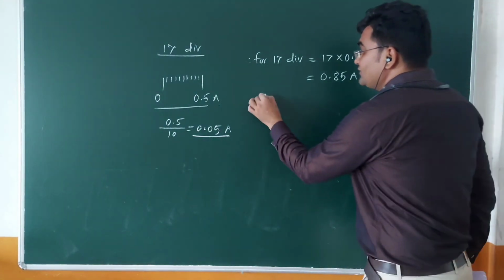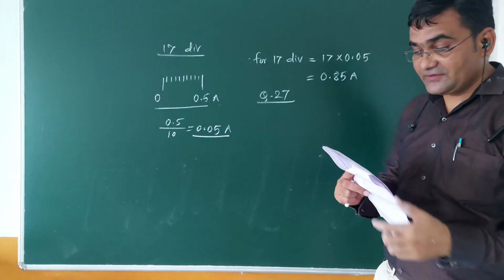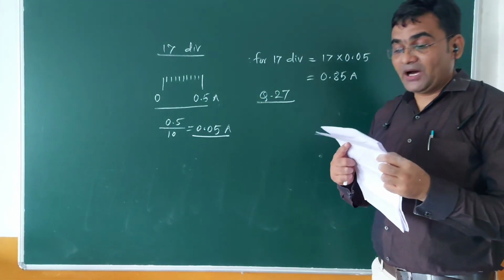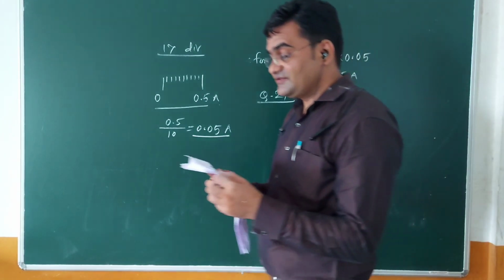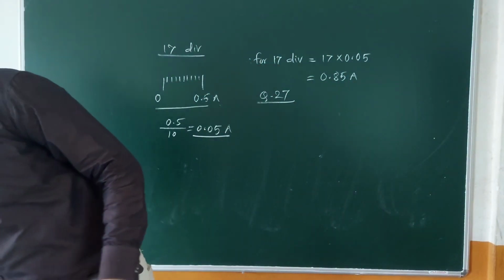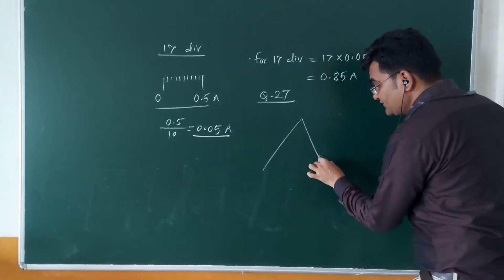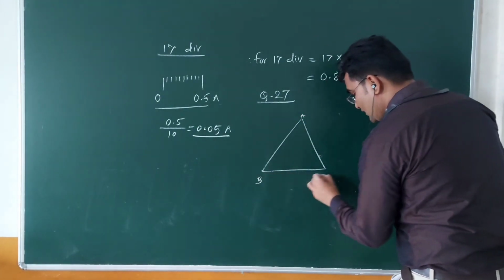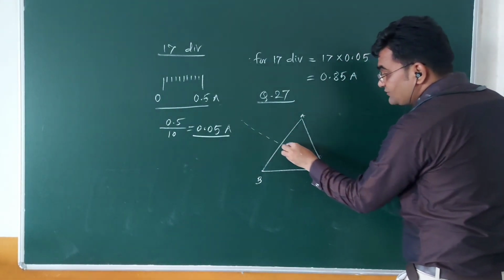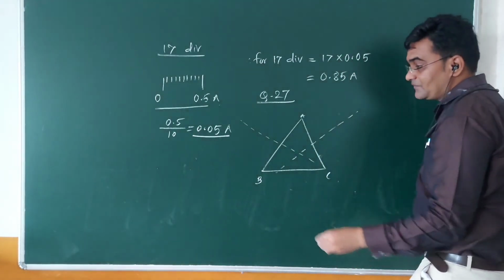Last question is question number 27. What is given in question number 27? Draw the path of a light ray passing through a prism, and label the angle of incidence and angle of deviation in the ray diagram. Simplest question. Say we have this principal section of prism, which we mark as ABC. Say we have drawn two normals on faces AB and AC.